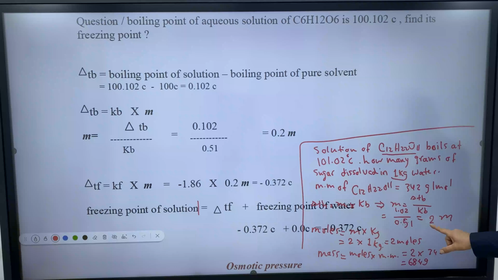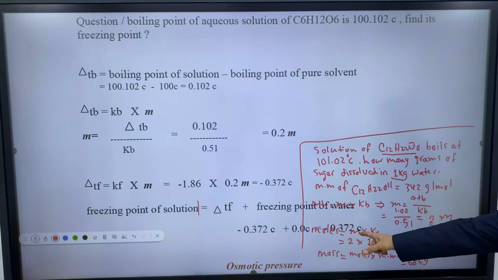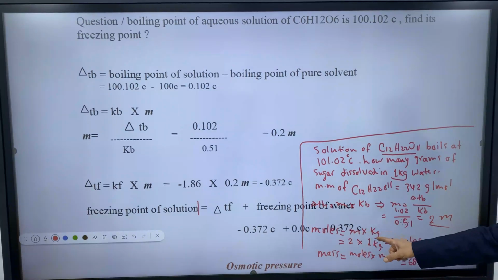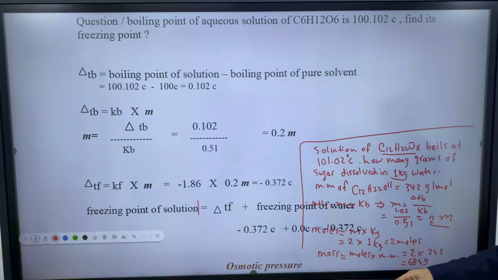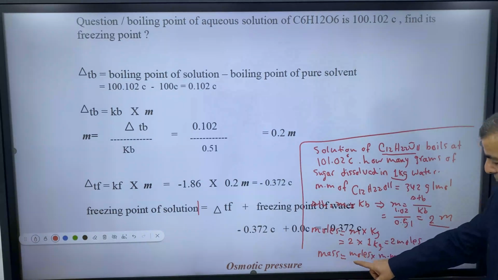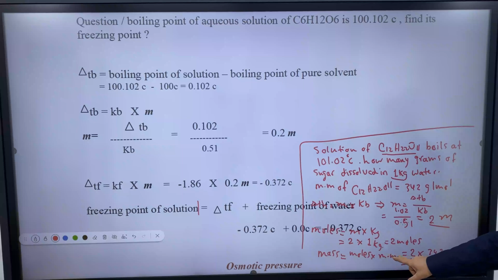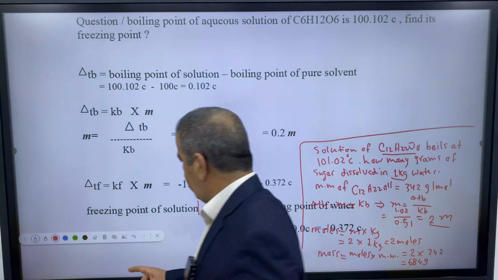So this equals 2 molal. Later, we're going to find the moles. Moles equal molality times kilograms of the solvent. 2 times 1 kilogram, because we have 1 kilogram here. So you have 2 moles. And finally, we're going to find the mass of the solute: multiply the moles of the solute times its molar mass, 2 times 342, which equals 684 grams. Let's move forward.